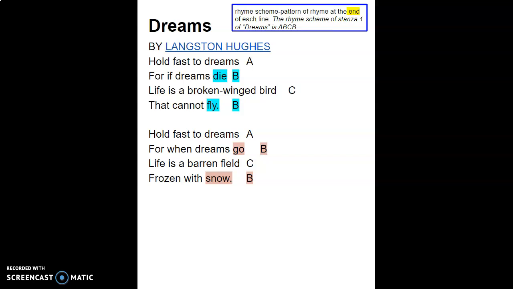You can see the exact same pattern repeats in stanza 2, which is why we would say that the rhyme scheme is A, B, C, B. Yet another part of the beauty of poetry, in addition to meter, is that writers also take a rhyme scheme and repeat it all the way through various stanzas of the poem.